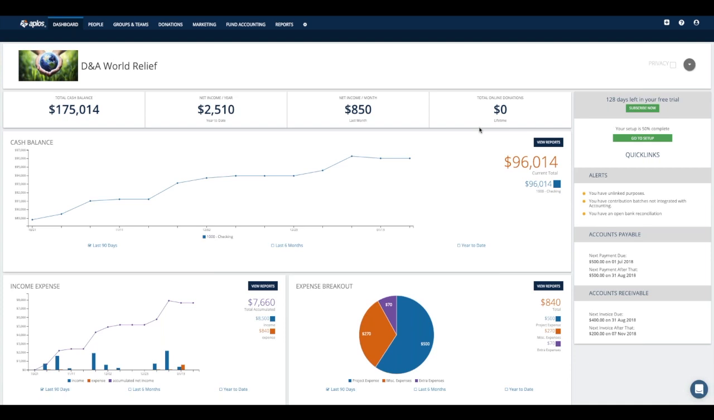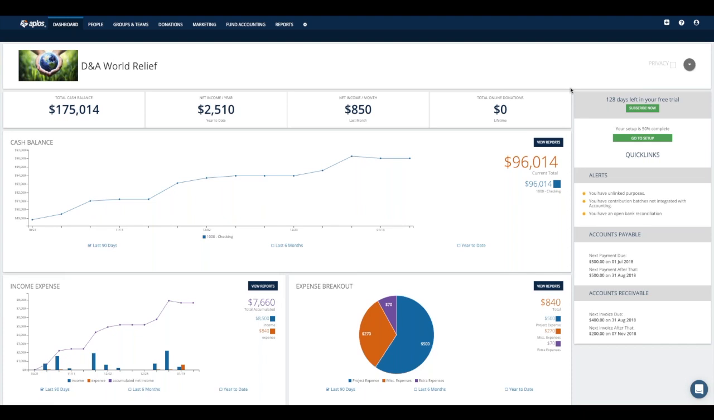As far as the alerts that you will see, those are going to be listed here on the right-hand side of the page. So this first column we have here for alerts, this is going to let you know of pretty much outstanding things that you have within the software, such as if you have contributions that aren't linked to the accounting side of the software yet, if you have an open bank reconciliation, things of that nature will fall under that category. If you utilize our accounts payable and accounts receivable modules, which I'll cover here in just a little bit, then you will also see notifications for those particular topics in their applicable columns there.